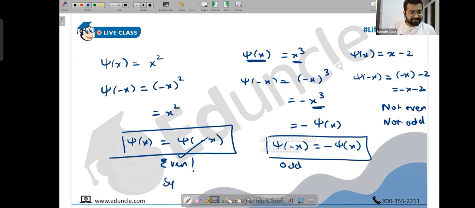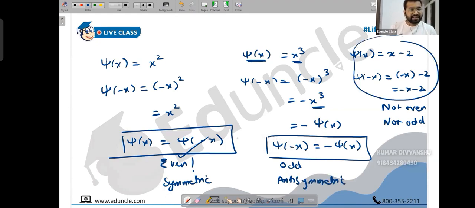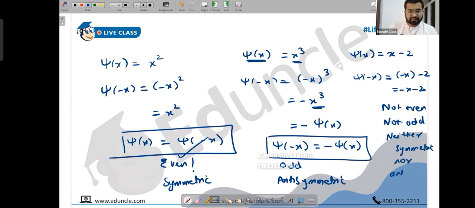No, people. This can be called symmetric. Even function means symmetric. Odd function means antisymmetric. But when you say it is not symmetric, or not antisymmetric, it could be something like this, where it follows neither property. This is neither symmetric nor antisymmetric. No relationship whatsoever. So first, before we start with theorem 5, I want you to make a note of this with clarity.